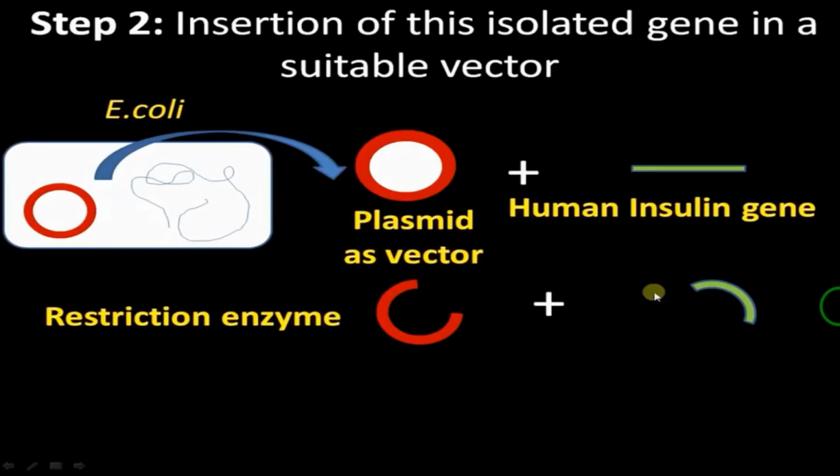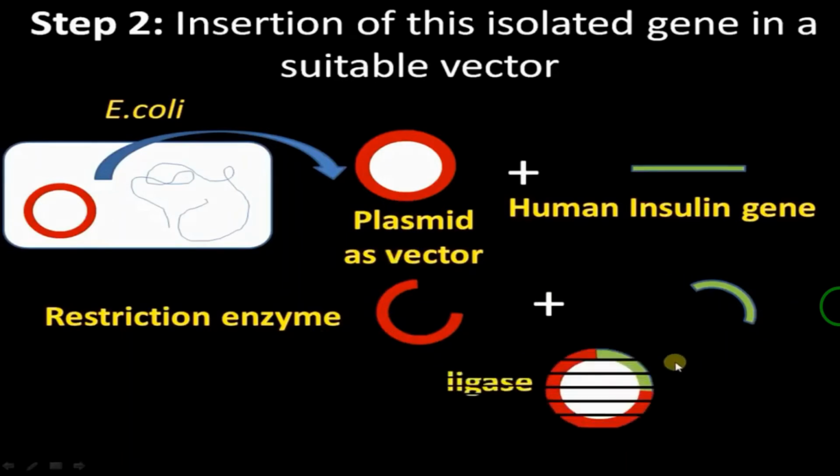Then we have to incorporate this plasmid as well as the human insulin gene. How can we incorporate these two? With the help of the ligase enzyme we can join the plasmid and the human insulin gene.